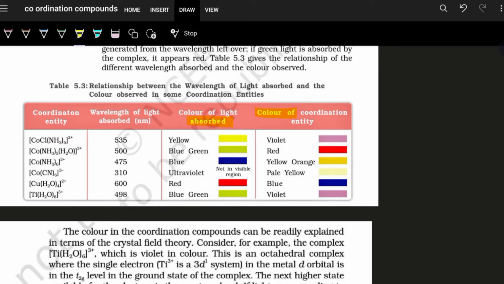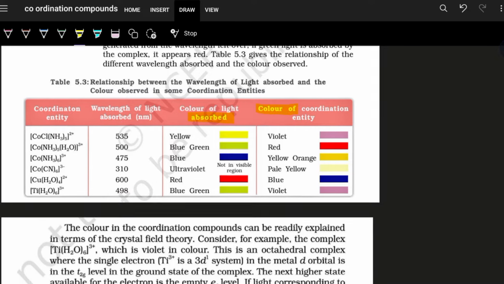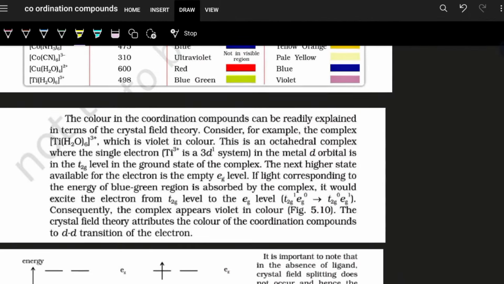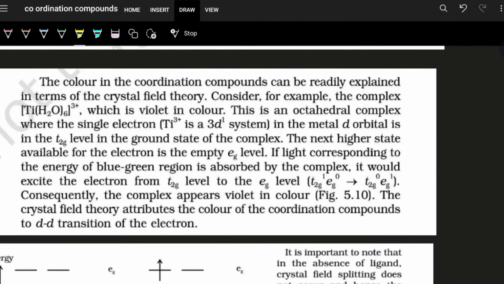So these are the complementary colors, and you need to see this table for that reason. Now I said the color of the coordination complex depends on the type of ligands. Like [Ti(H2O)6]3+, hexaaqua titanium(III) ion, that is titanium 3+. It is a violet colored complex.